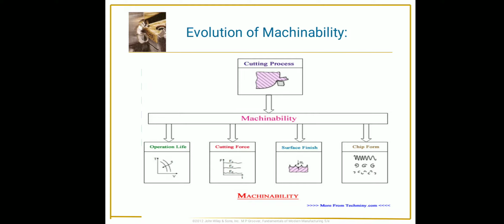And last, the higher material removal rate indicates better machinability. So whether machinability is evaluated as better or lesser depends upon a number of factors. It also includes the specific cutting energy: lower specific cutting energy indicates better machinability. Shear angle: a higher shear angle indicates better machinability. Through these factors we evaluate machinability.